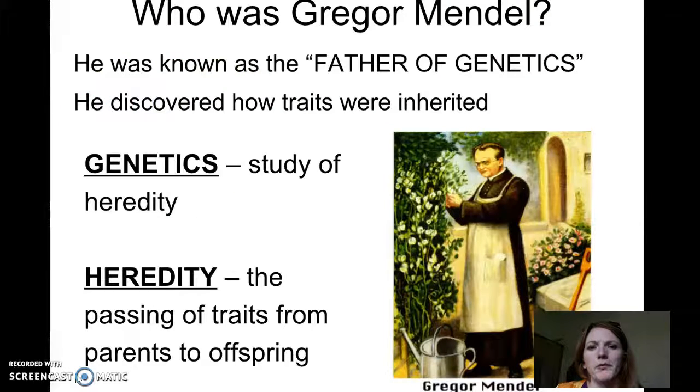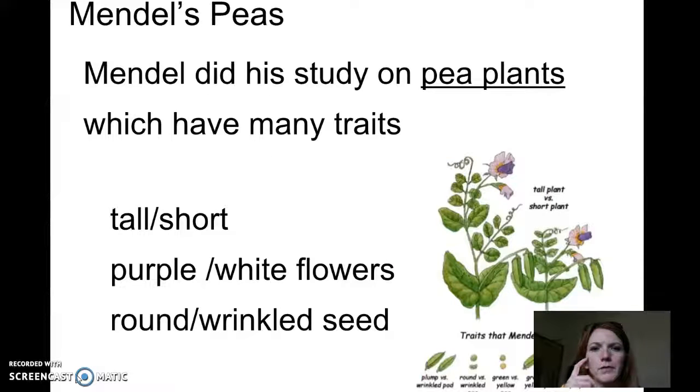So Gregor Mendel was the father of genetics, and he studied pea plants. He found how particular traits were passed from generation to generation. Mendel looked at different characteristics of pea plants, such as the roundness of a pea pod or the color of a pea pod, and whether the plants were tall or short. So he only looked at pea plants.